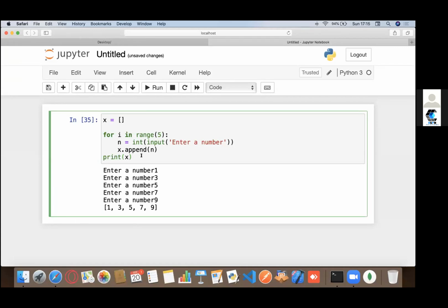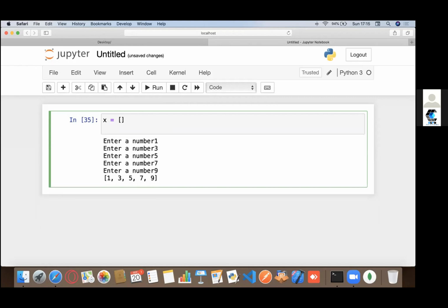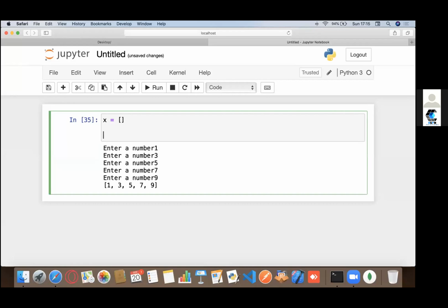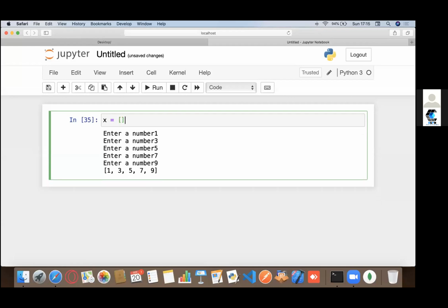Now there's an easier way you can do it, not suggested though, but just in case you have already practiced competitive programming, there's this way that you can use. You could use something like list map. I guess this is the exact syntax.